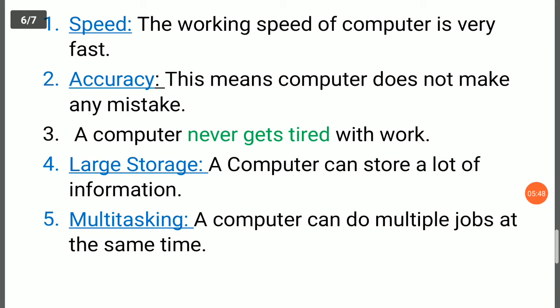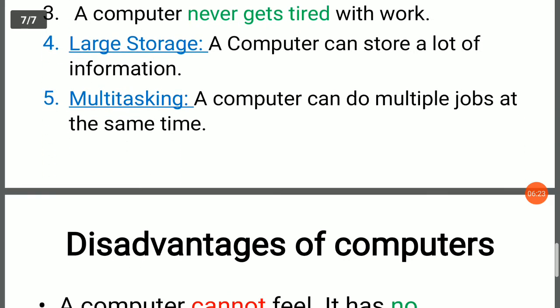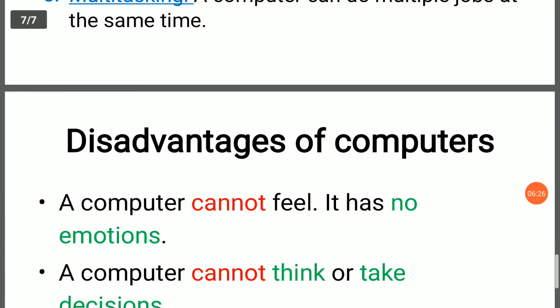And last is multitasking. A computer can do multiple jobs at the same time. What does it mean? It means while you are typing a letter on computer, at the same time you can listen to music, and at the same time you can also copy the data that is in your pen drive to the computer. So three works can be done simultaneously at the same time. So that's why this is called multitasking. Computer is doing so many works at the same time. Now let's take a look at disadvantages of computer.